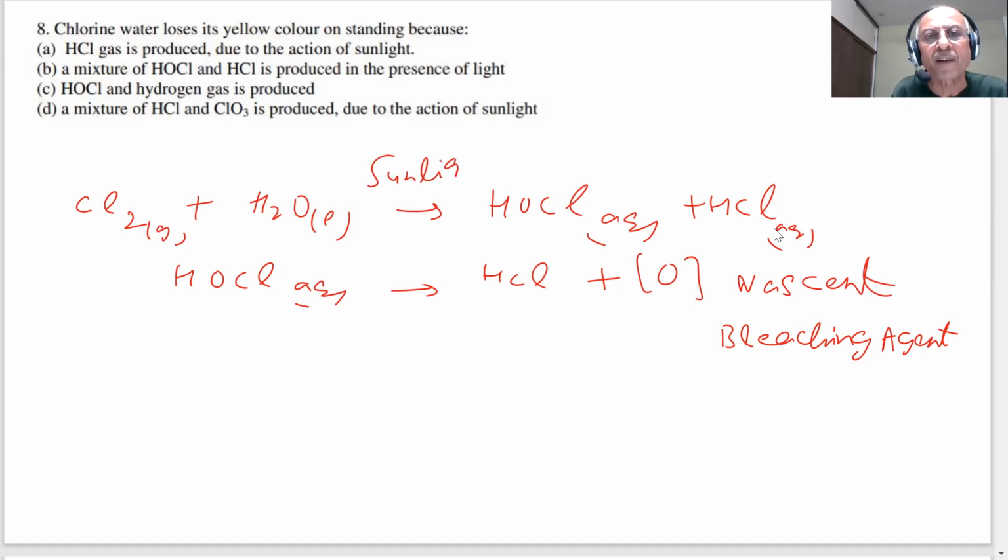Yes, sunlight is required for this reaction. So this is the correct answer. HOCl and hydrogen, no. HCl alone, no. And this is also no. So what is the correct answer, students? A mixture of HOCl and HCl is produced. Answer is B.